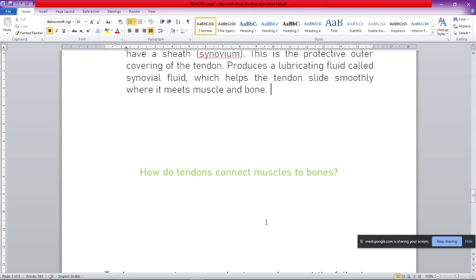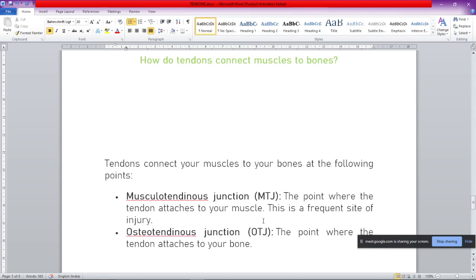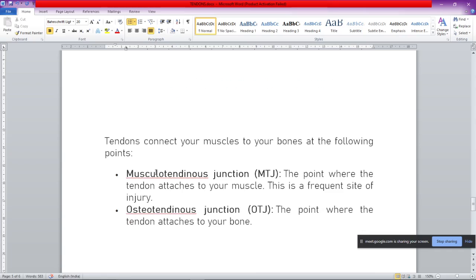Now, how do tendons connect muscles to the bones? This is a very, very important thing. What are the connections which are formed on both sides of a tendon? One connection is with the muscle, one connection is with the bone. Here we have two major connections in the case of the tendons. First connection is the musculotendinous junction.